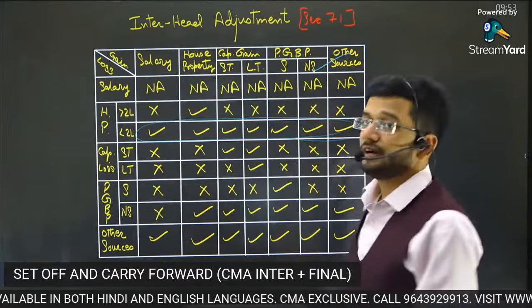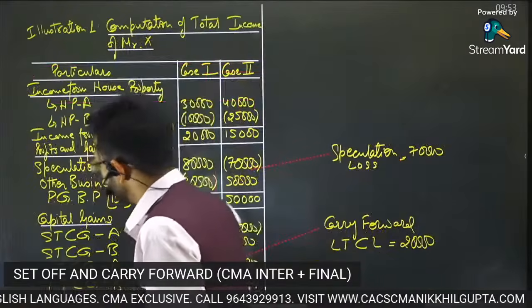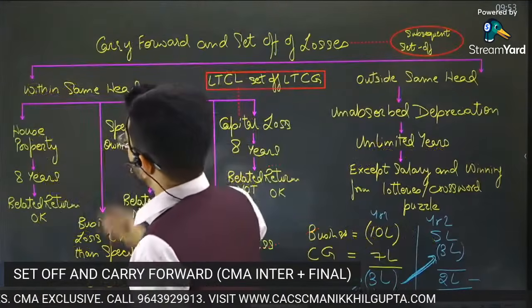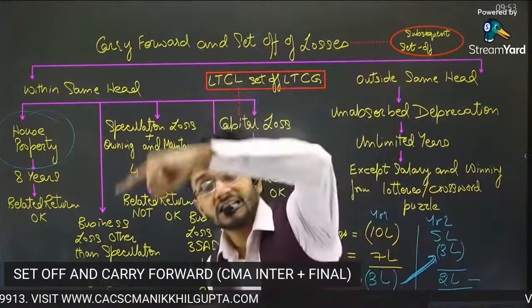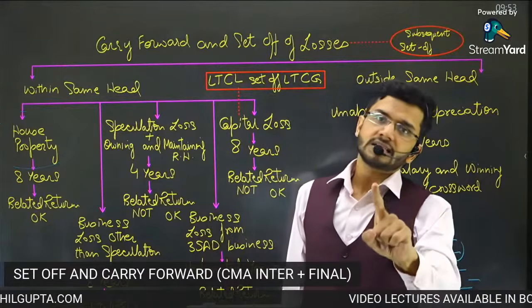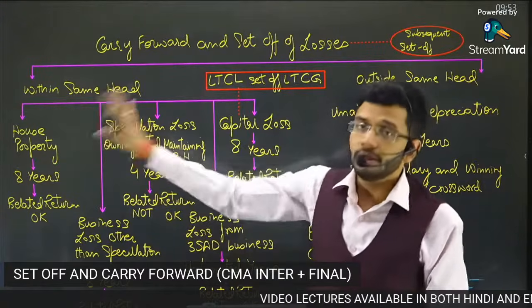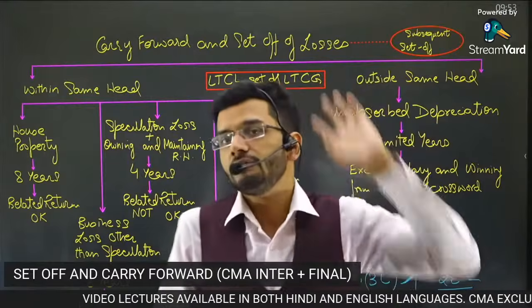But house property loss of a past year, which is carried forward to the current year, can only be adjusted against income from house property.